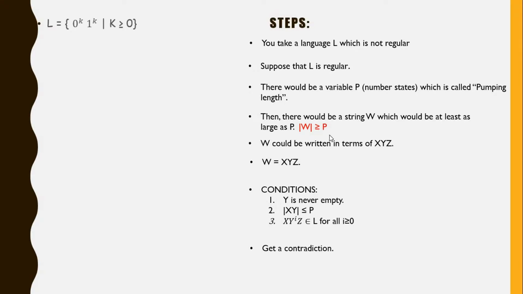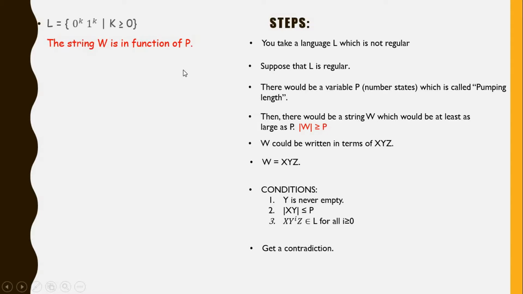I mean, if we don't know P, how do we choose W and make it at least P? That's the real question. Well, the only way to choose the string W, which is at least P, is by choosing a string W that is in function of P. The string W is always in function of P, always.